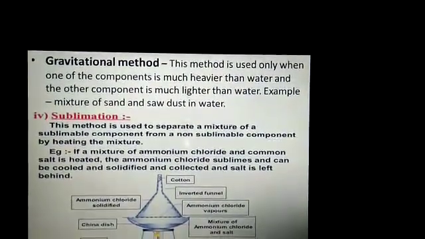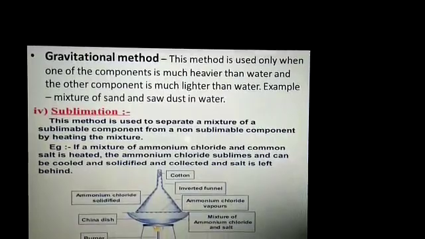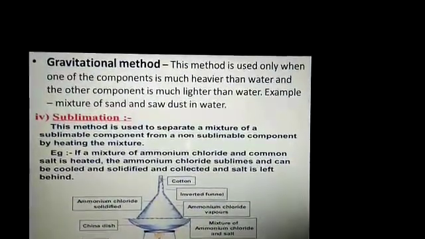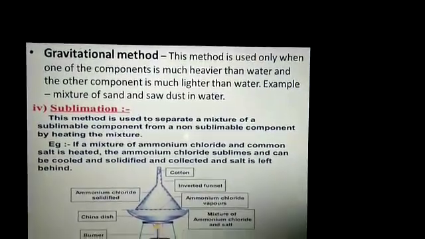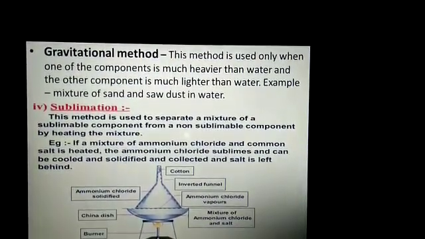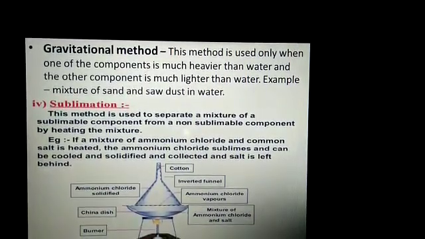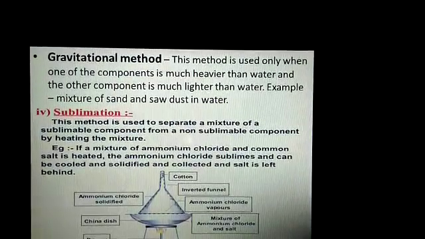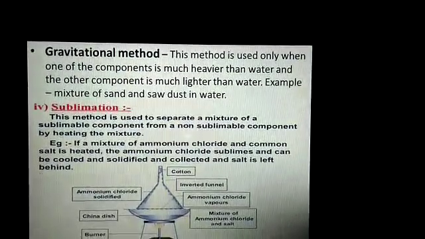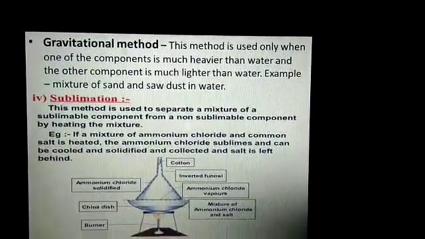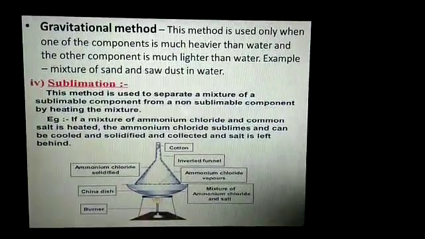As you can see in the picture, it's a mixture of ammonium chloride and salt. When you heat this mixture, ammonium chloride will convert into vapor form and it will be collected on the surface of the inverted funnel, and when you cool down, you will get your ammonium chloride on the funnel surface.